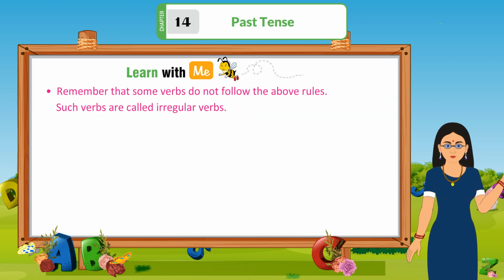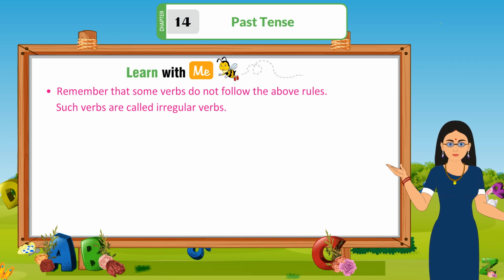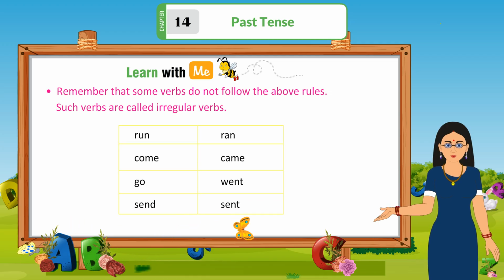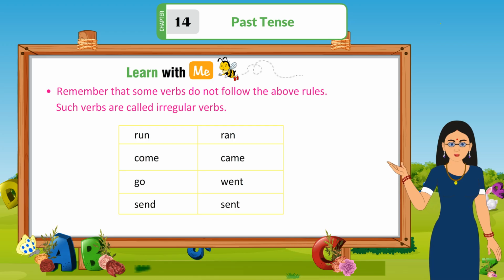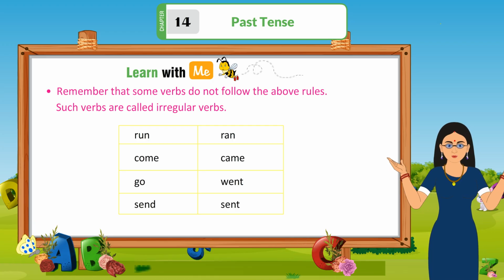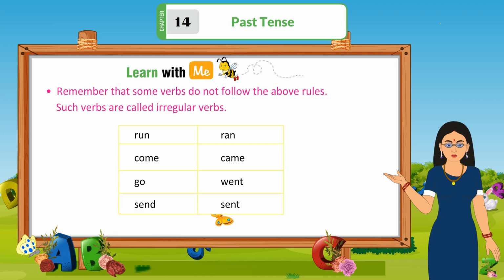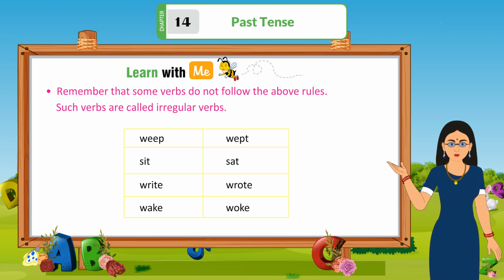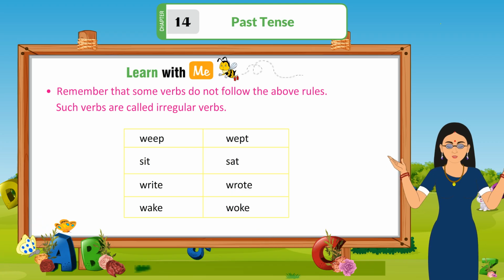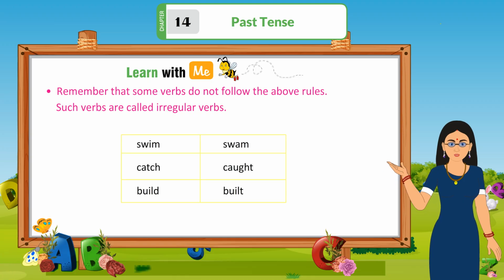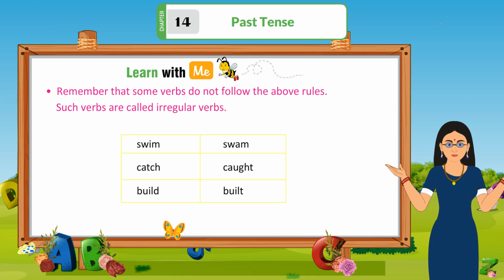Remember that some verbs do not follow the above rules. Such verbs are called irregular verbs. Run, ran; come, came; go, went; send, sent; weep, wept; sit, sat; write, wrote; wake, woke; swim, swam; catch, caught;